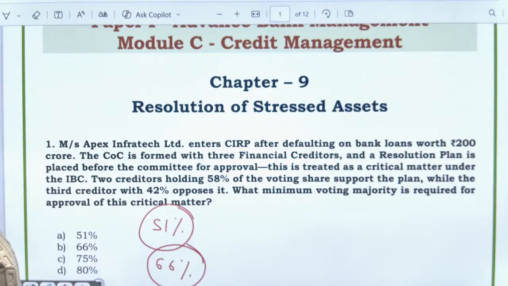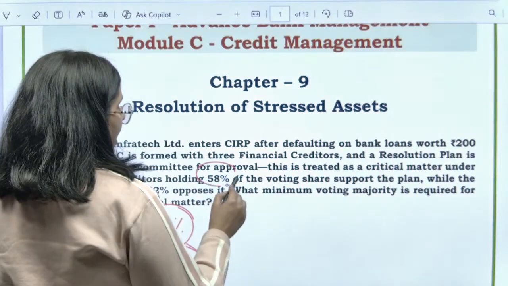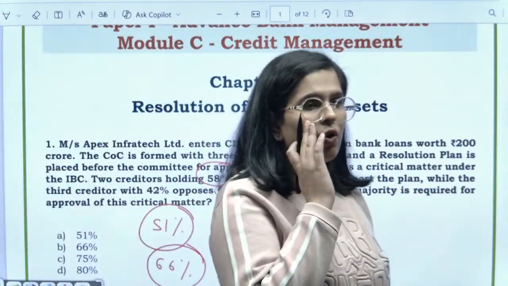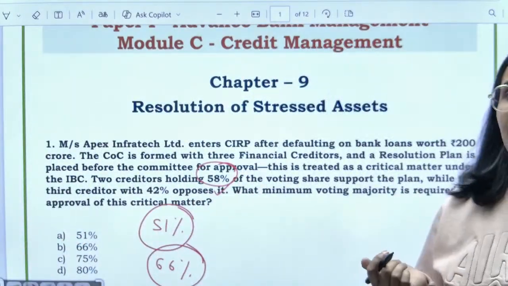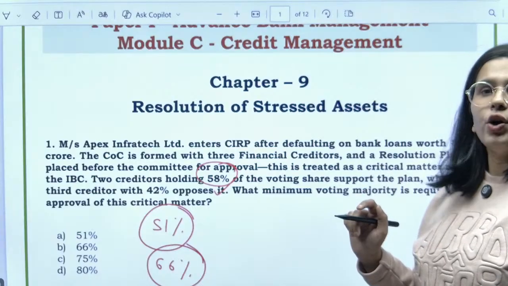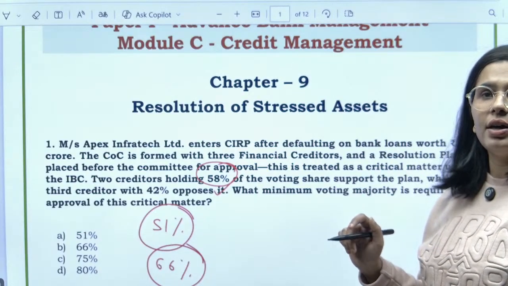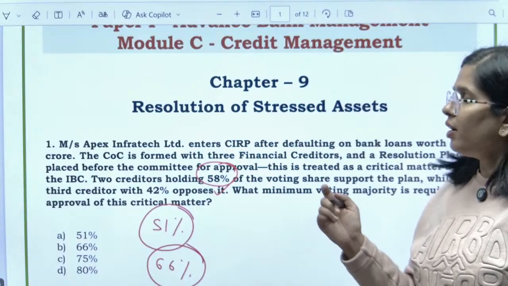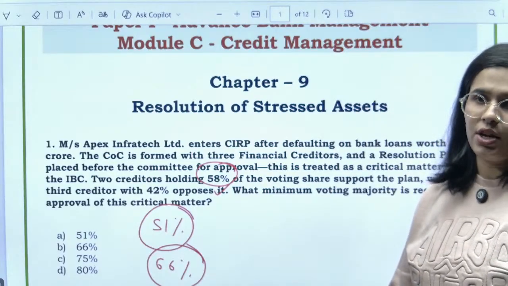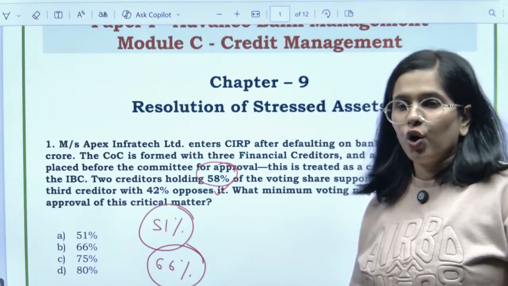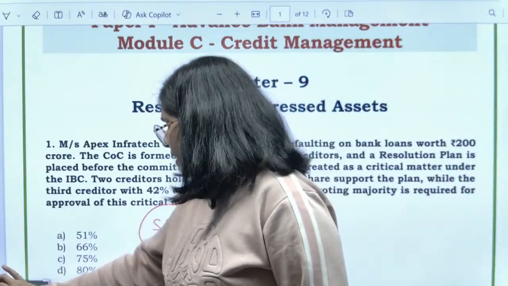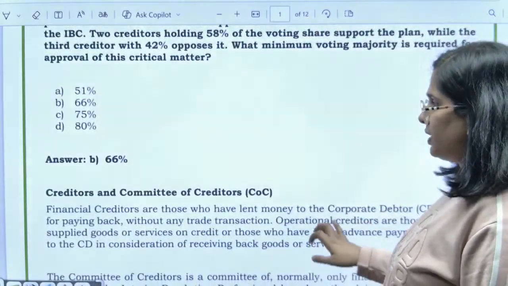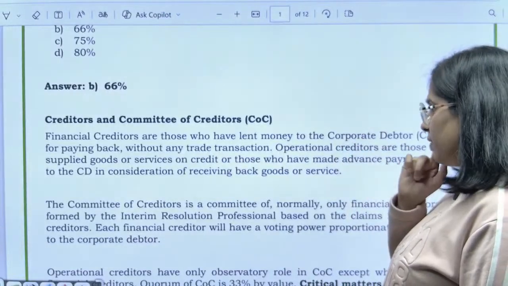Only 2 creditors which are having 58% of the voting power, they are supporting the plan. बस वो ही support कर रहे हैं इस plan को. So right now what we will say over here, यहाँ पे हम क्या कहेंगे? 66% is something which is required and obviously you are not meeting the threshold. ठीक है, आप threshold को meet नहीं कर रहे हैं. So that is your question number 1 for the Apex Infratech. 66% has been given over here.